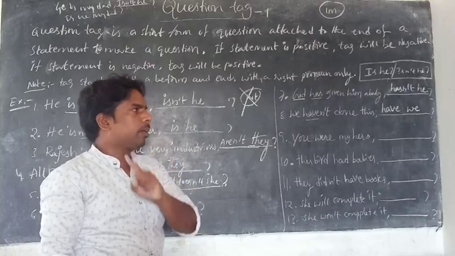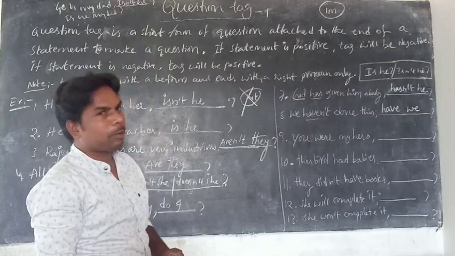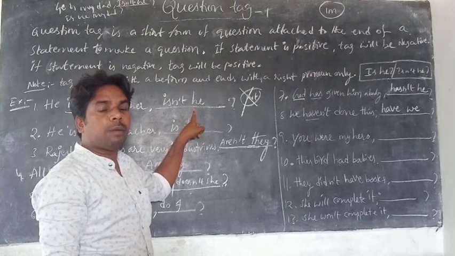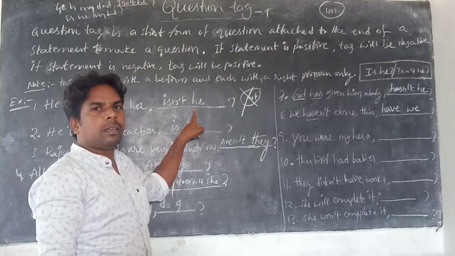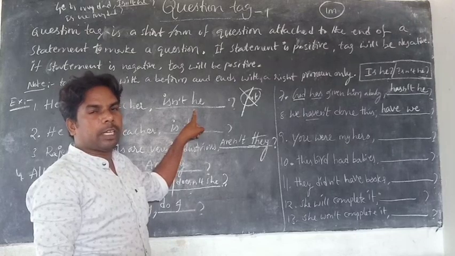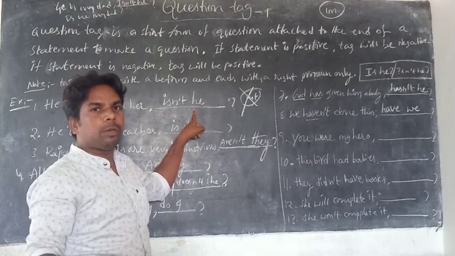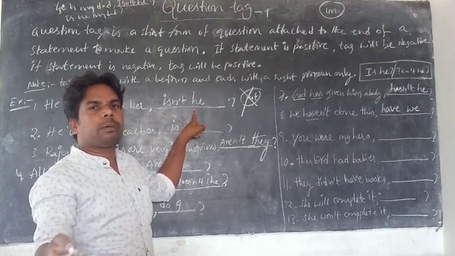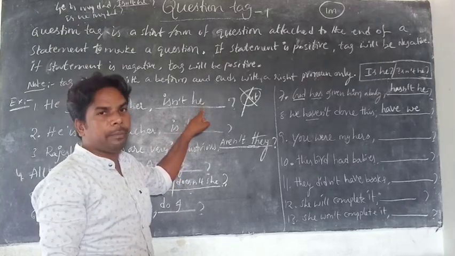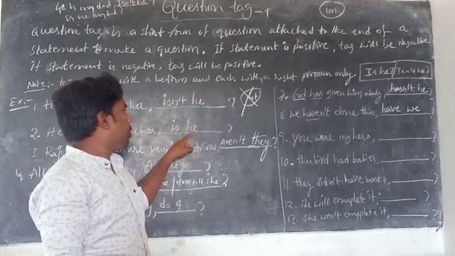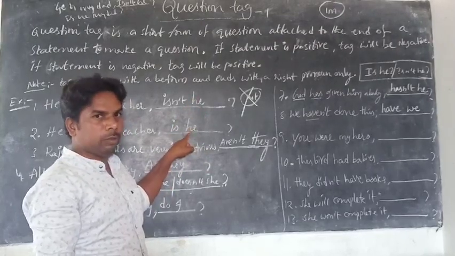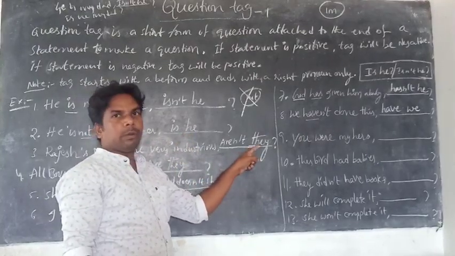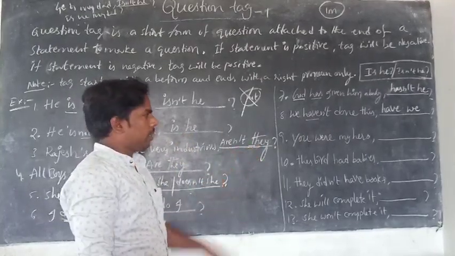I forgot to explain one more thing. It is the object place, but we don't use object forms in the object place of a question tag. In the object place of a question tag, we have to use the subjective form. We don't use him here, we have to use he only. Don't use them, we have to use their subject form like that.